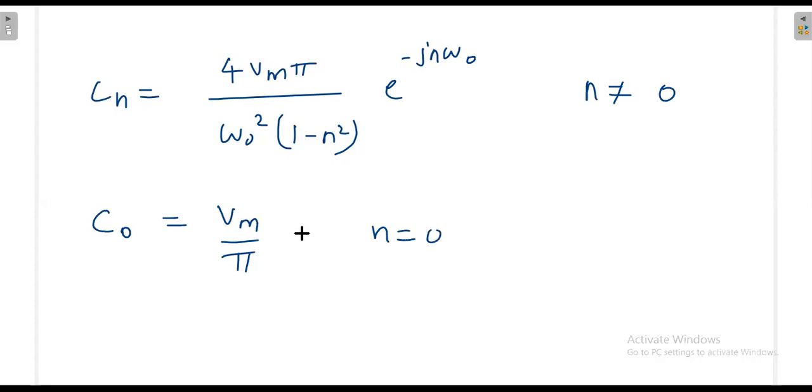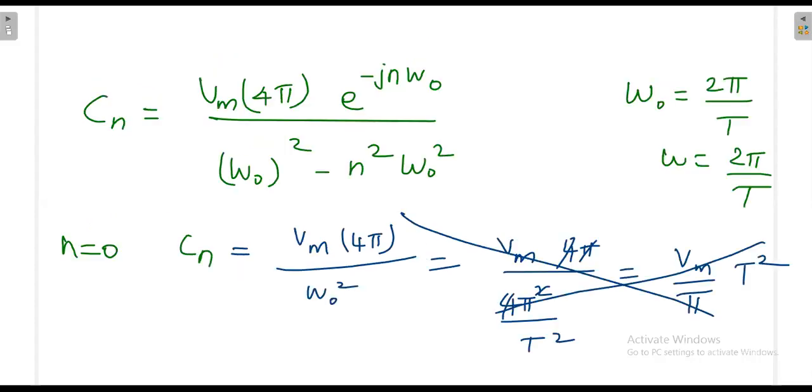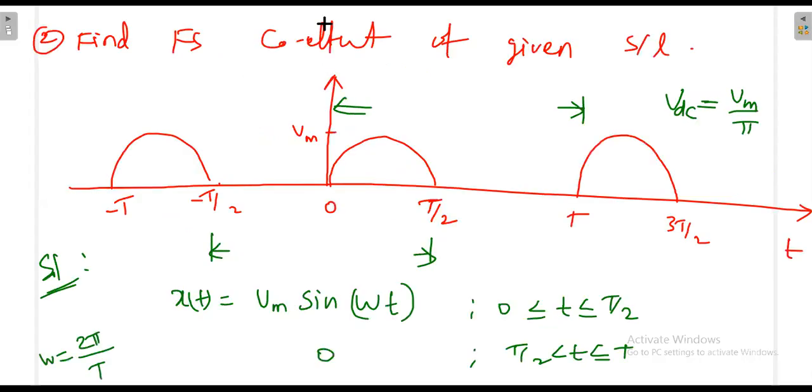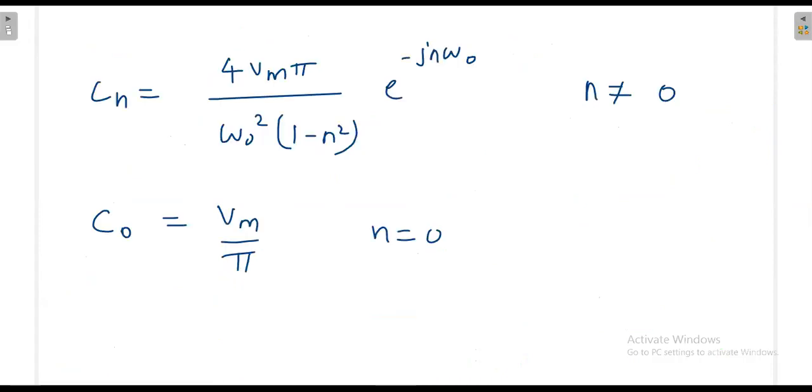With this we can stop, because they are asking only for the coefficients. Find the Fourier series coefficients: coefficients means it's enough if you calculate Cn and C naught, with no need to substitute in the final expression.